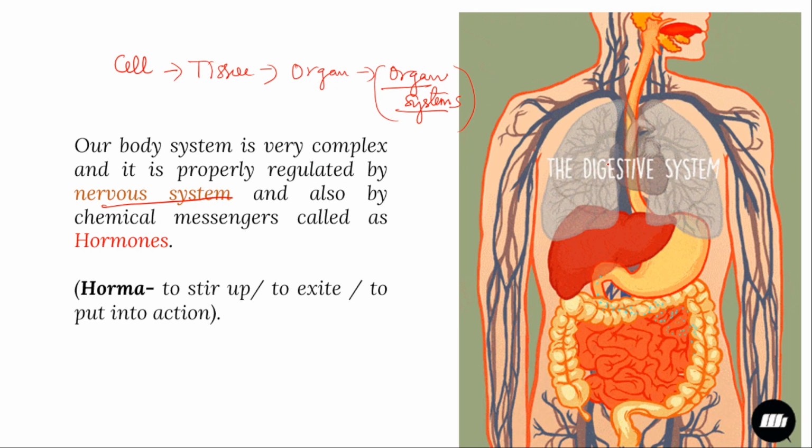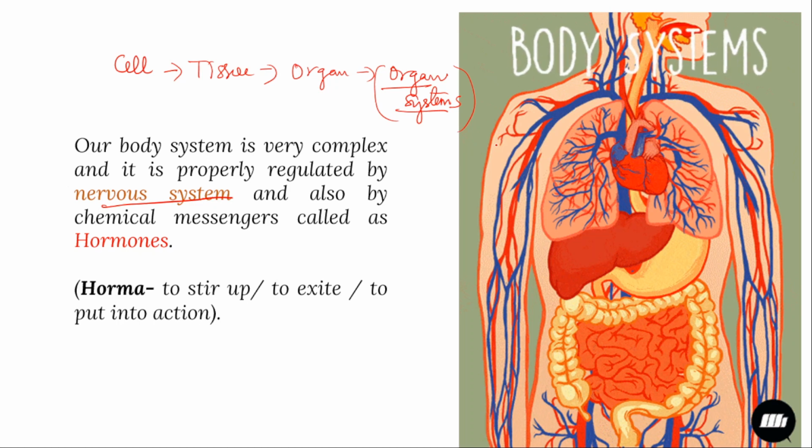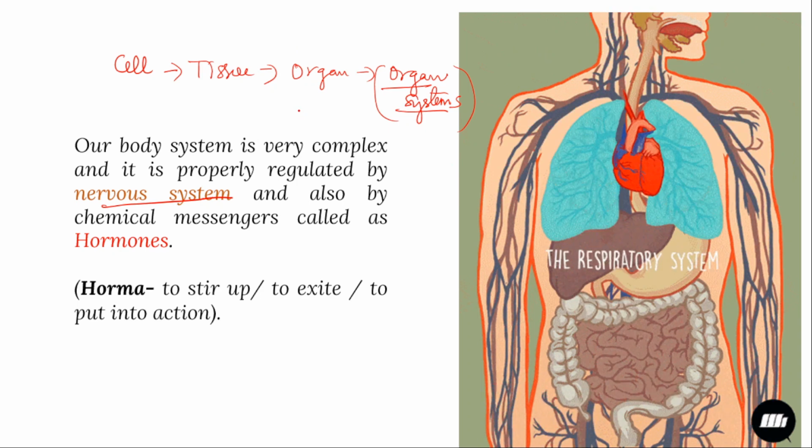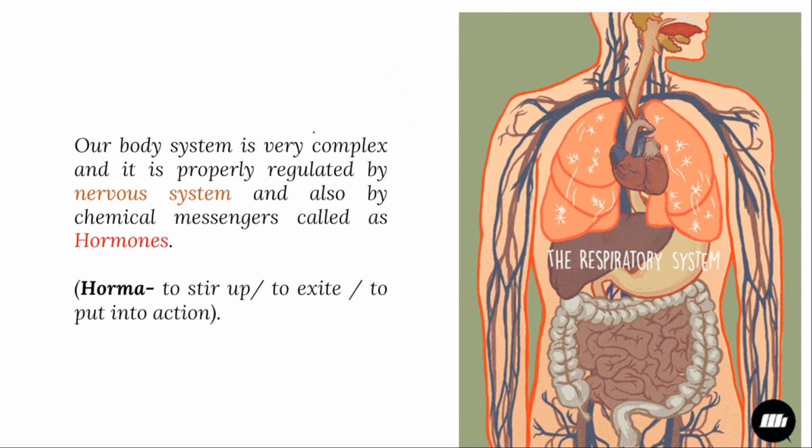Some messengers are called hormones. These chemical messengers are secreted inside the body, and hormones also have a major function in regulating the normal metabolic activity and other body functions. So that is the role of hormones here, right?